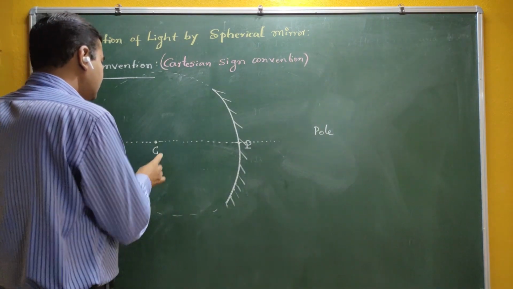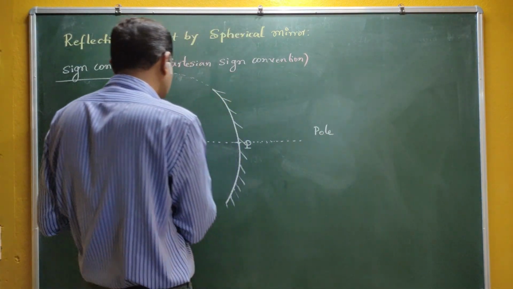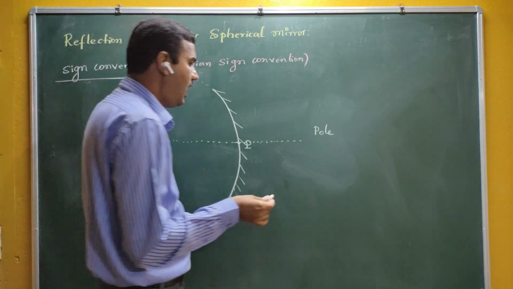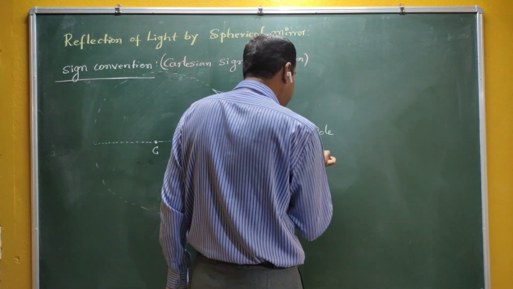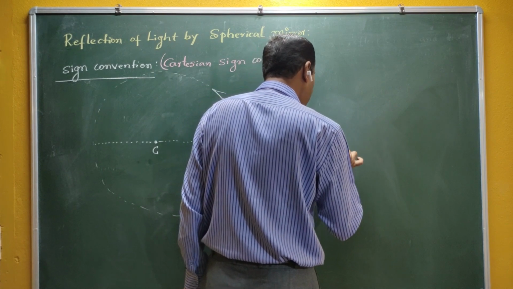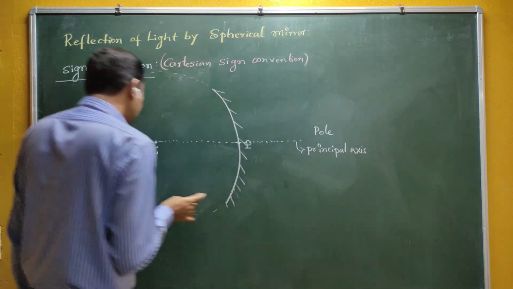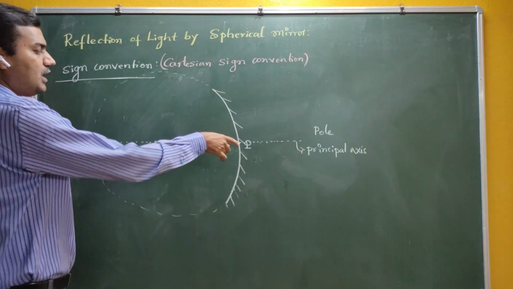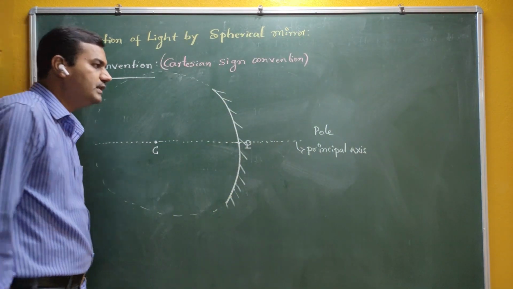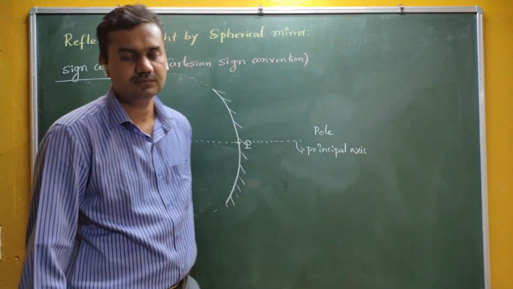The line which passes through the center of curvature and pole is called the principal axis.